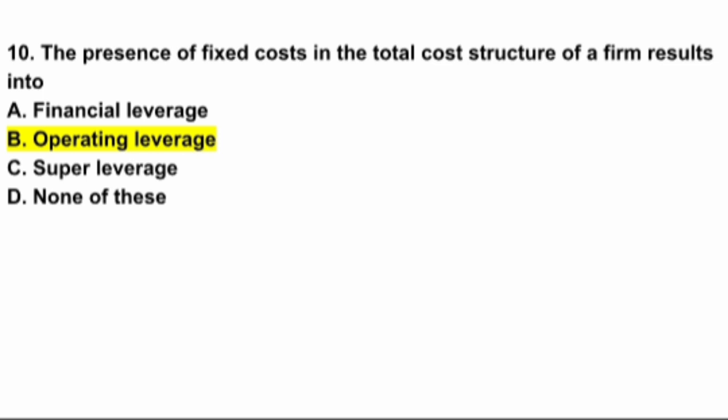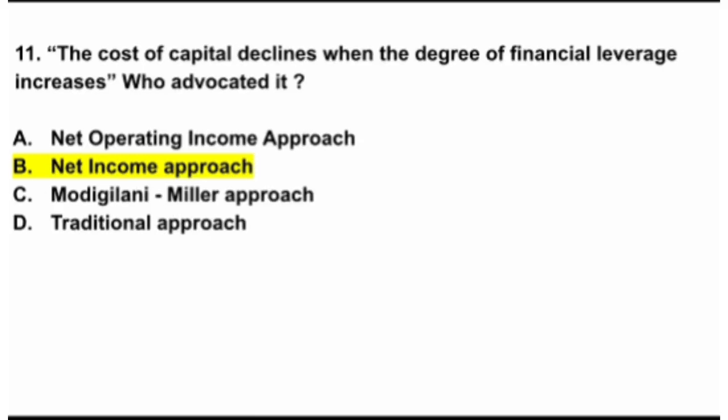Financial leverage means the use of borrowed money to make more money. It mainly measures the effect of a change in EBIT, that is operating profit, on the change in EPS, earnings per equity share, due to the fixed cost securities in the capital structure. Fixed cost securities mainly mean debentures, long-term loans, preference dividend, etc. And super leverage or combined leverage is a combination of operating leverage and financial leverage. So we need to focus on this leverage chapter too.